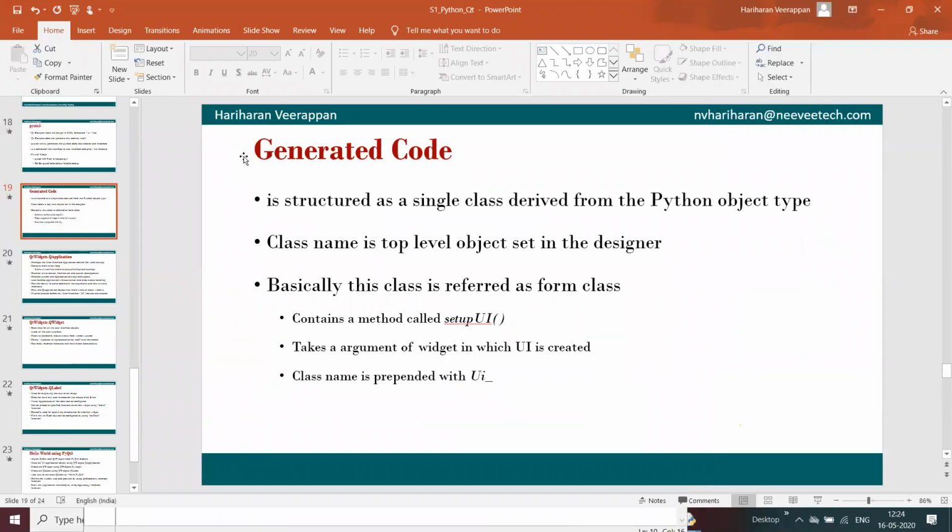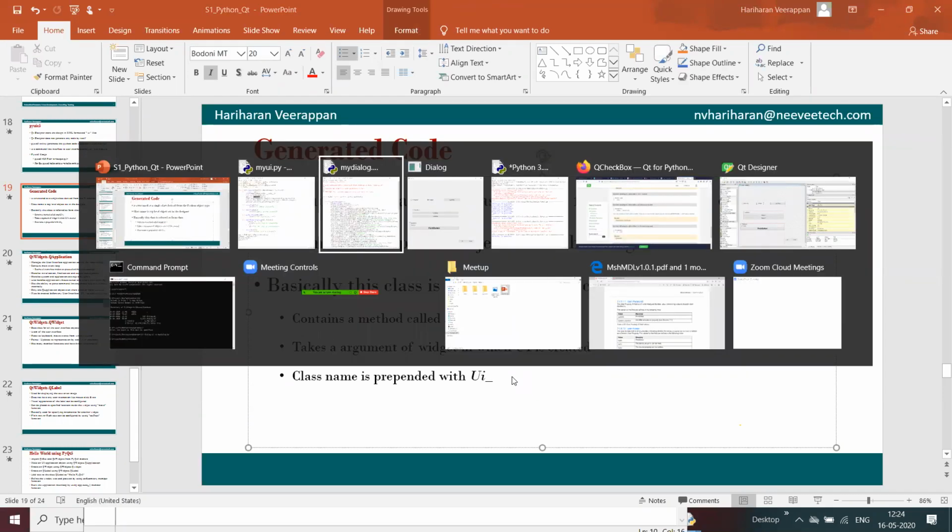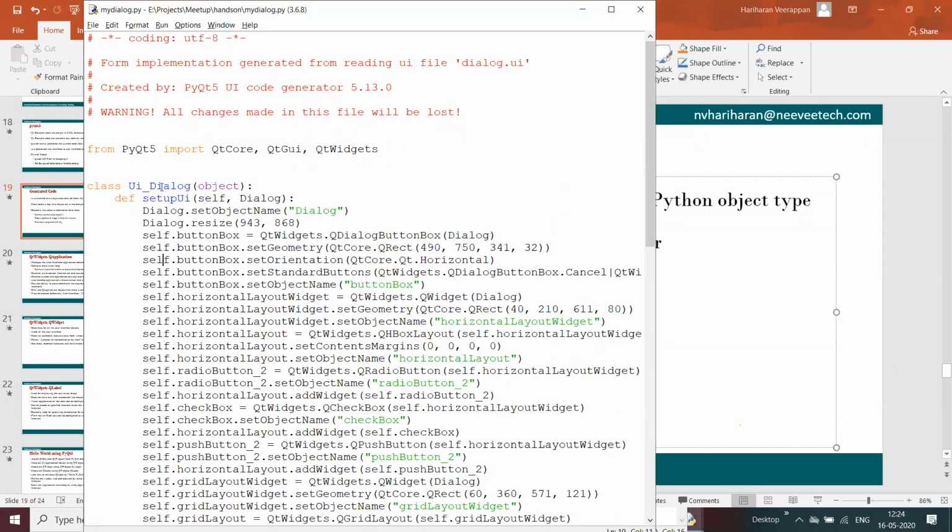And the class name is the top level object set in the designer, and sometimes the class name will be prepended with Ui underscore. For example, here we have the file called dialog.ui which we are converting into mydialog.py. Here Ui underscore got added automatically.